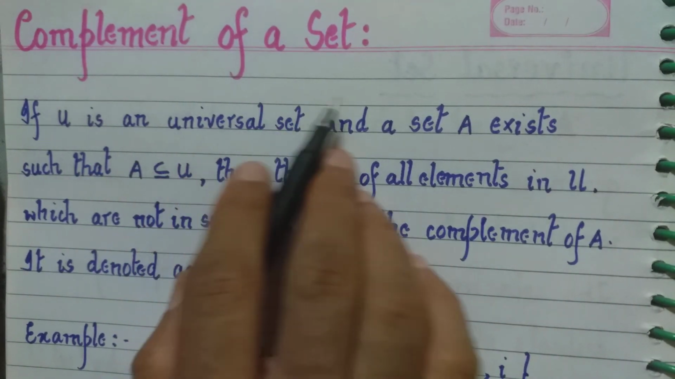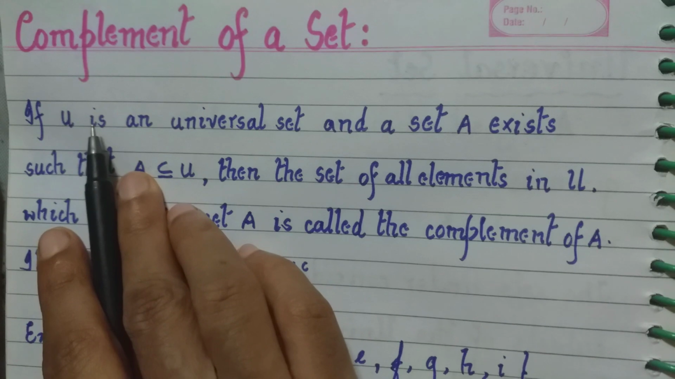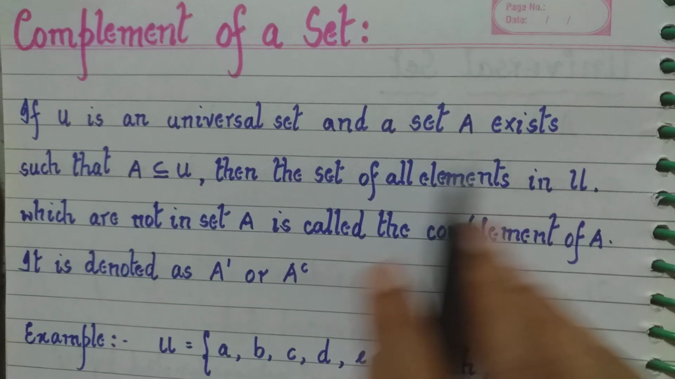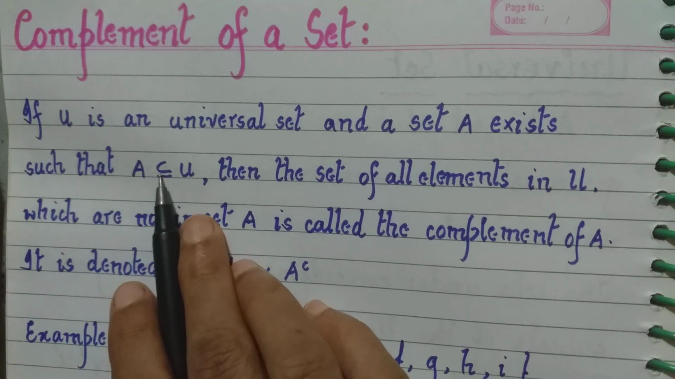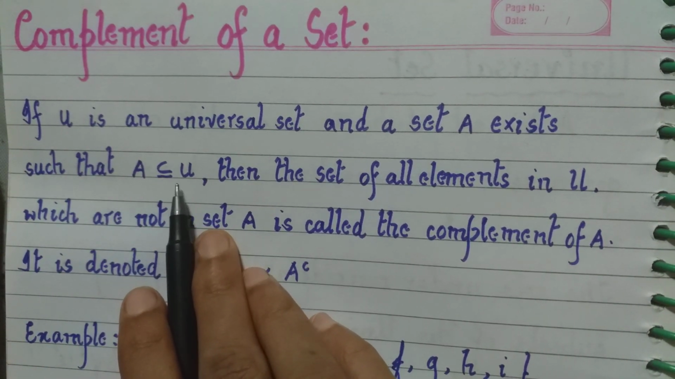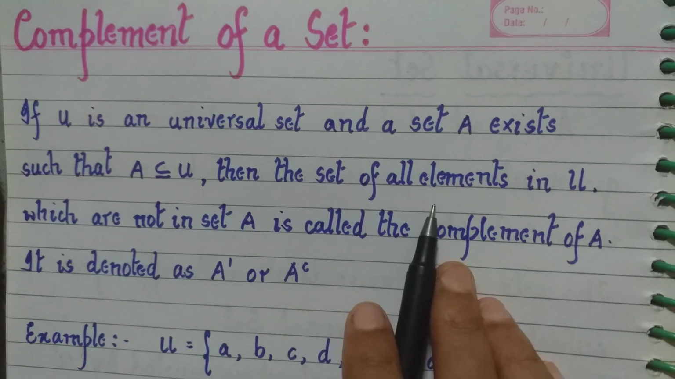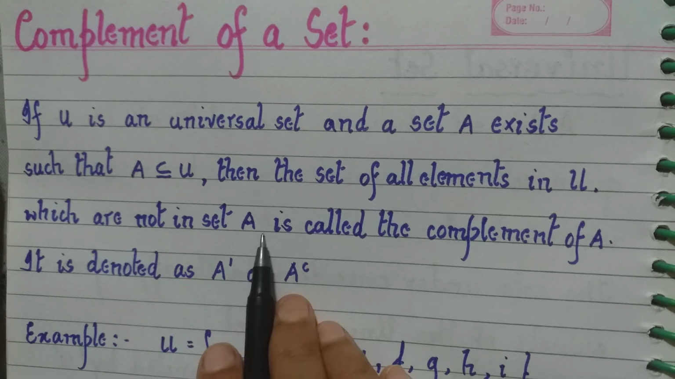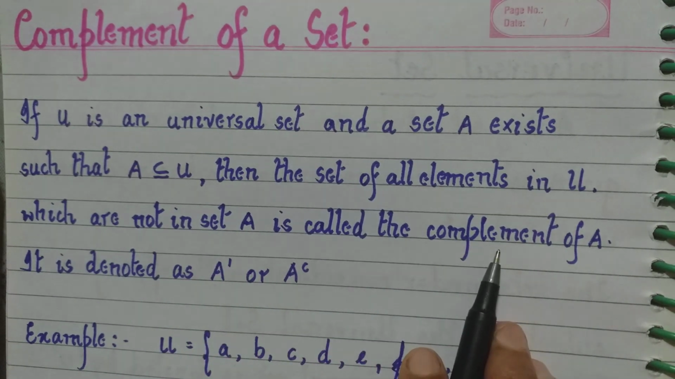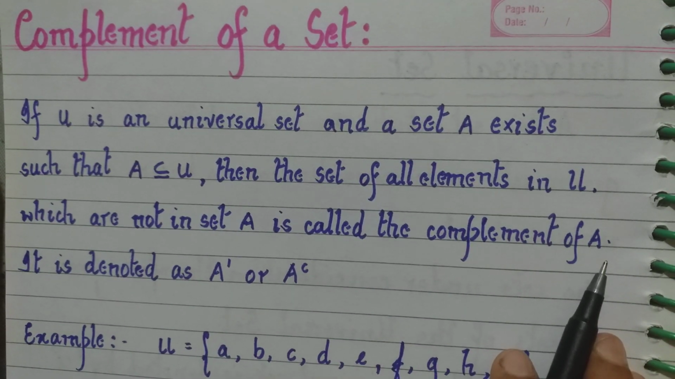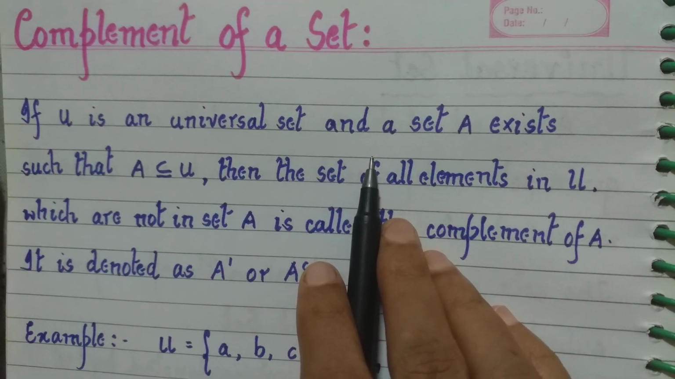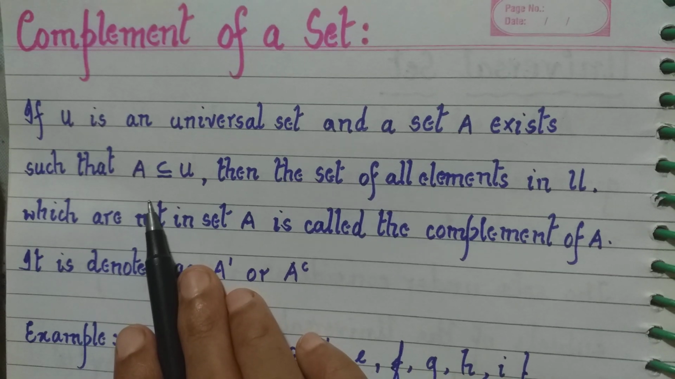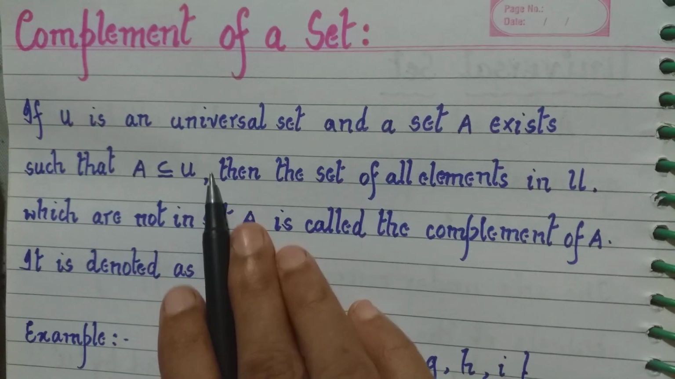Now let us go to complement of a set. If U is an universal set and a set A exists such that A is a subset of or equal to U, then the set of all elements in U which are not in set A is called the complement of set A. So what is it? Here we are talking about a set A which is a subset of this universal set.